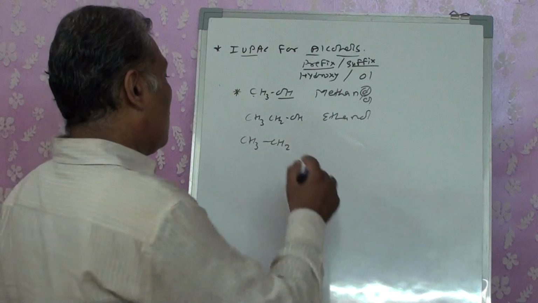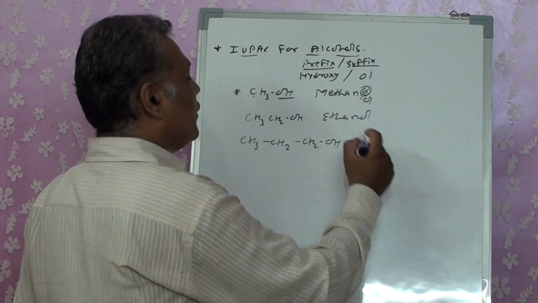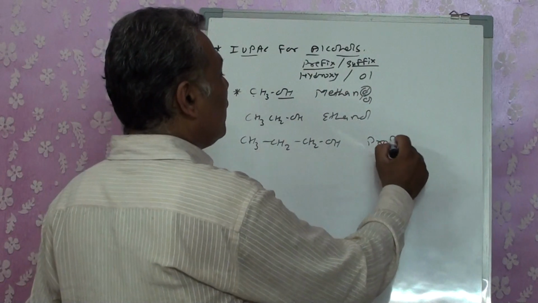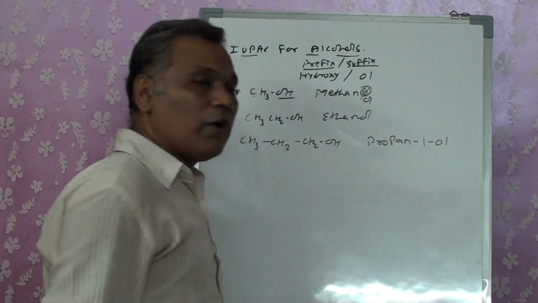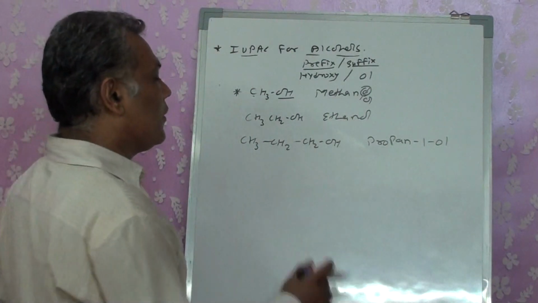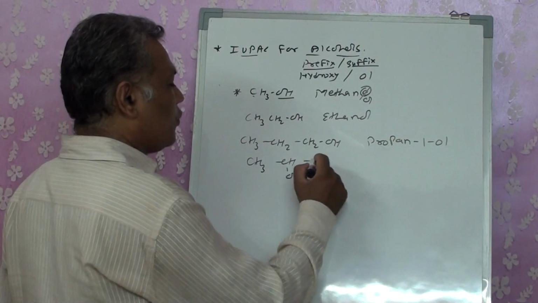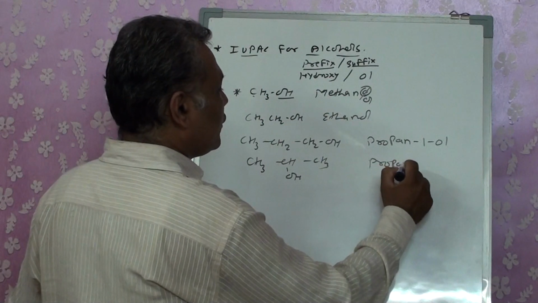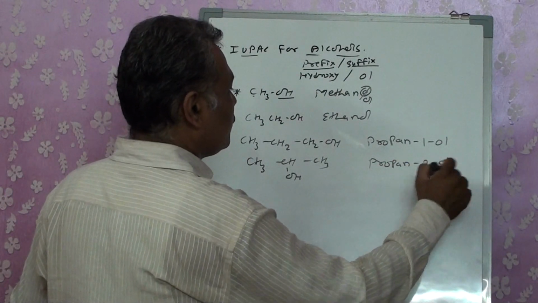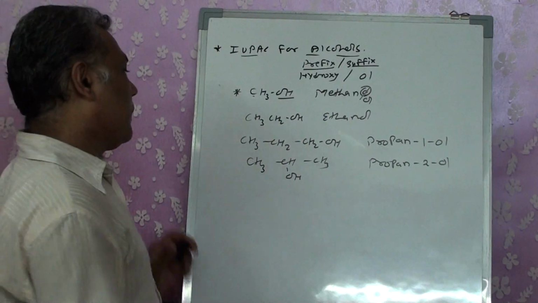But when I have the compound CH3CH2CH2OH, I can't write it simply propane, I have to write it as propan-ol with a position. Because you can have the OH group on the longest chain of propane, but the position of the OH group at this time is 2. Propan-2-ol.